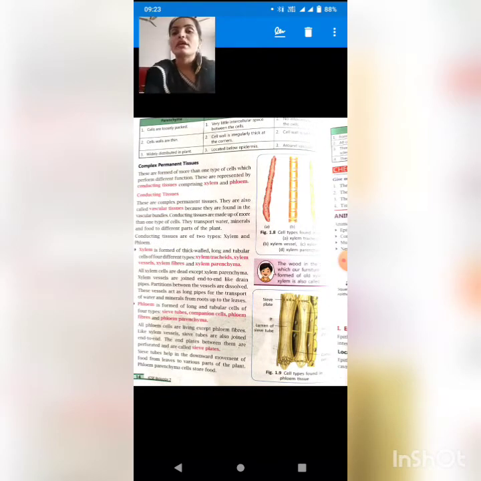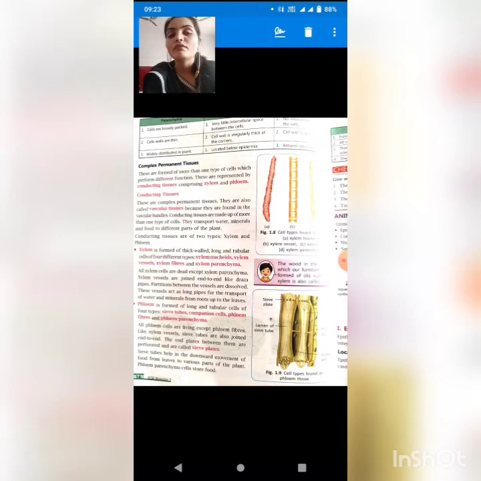Now, the thing which I had also left to draw on board is complex permanent tissue. Complex permanent tissue is the conducting tissue. The conducting tissue performs the function of conduction.